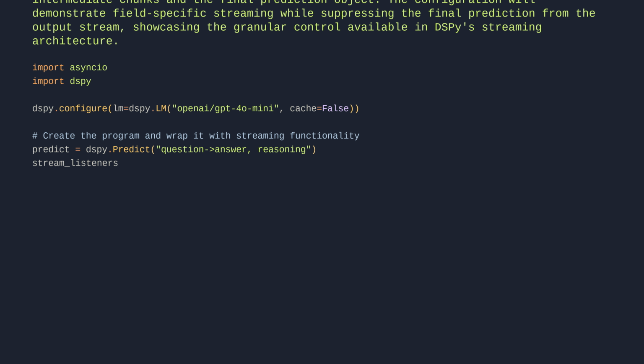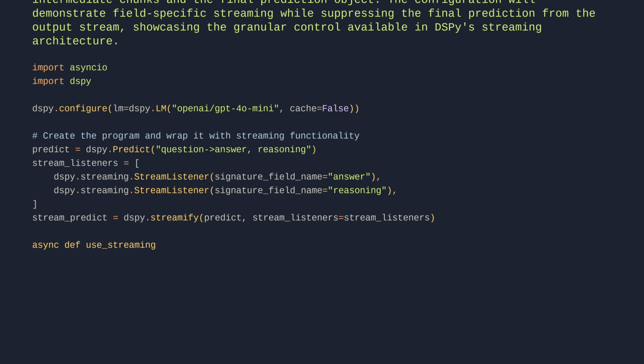stream_listeners = dspy.streaming.StreamListener(signature_field_name="answer"), dspy.streaming.StreamListener(signature_field_name="reasoning"). stream_predict = dspy.streamify(predict, stream_listeners=stream_listeners). Async def use_streaming: output = stream_predict(